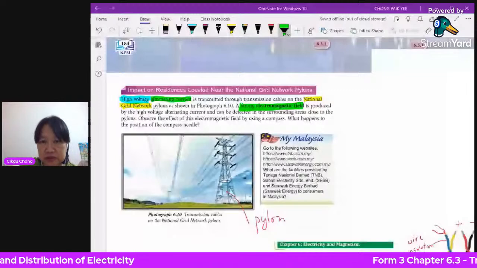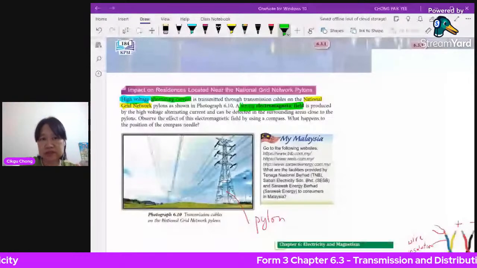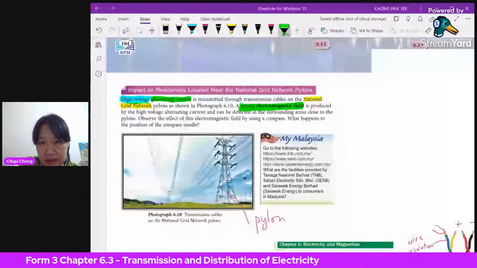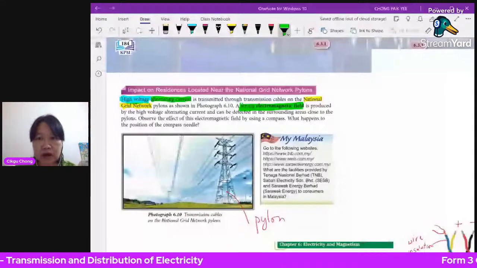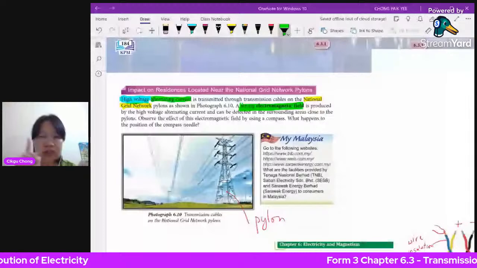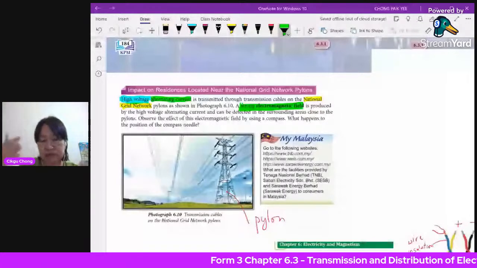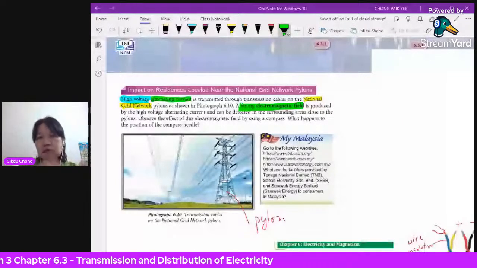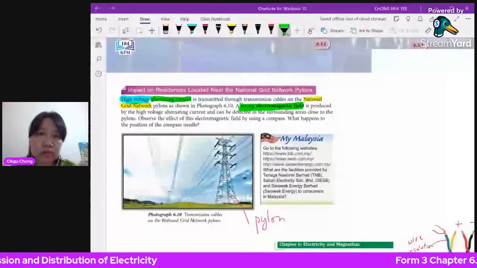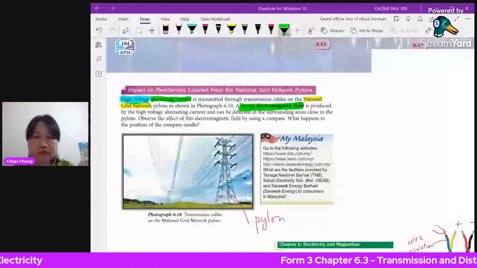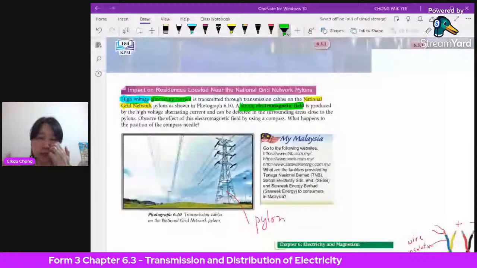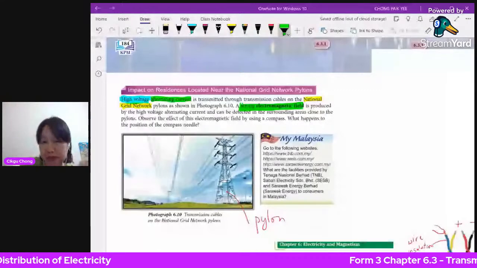If you put a compass within the field of this electromagnetic influence, you find that the compass, which always shows the direction to north, the needle shows north. But if we bring a compass into an area with a strong magnetic field, the needle will move. It will not show north anymore, because it is under the influence of the magnetic field. It interferes with the natural magnetic field of the Earth. So this is what happens.